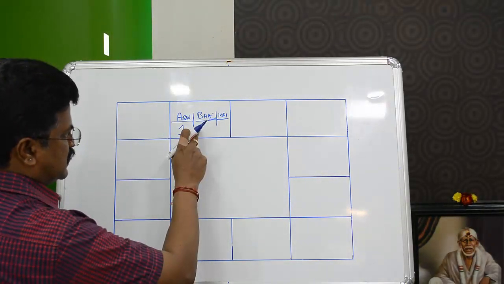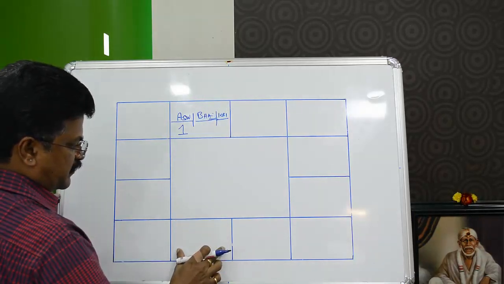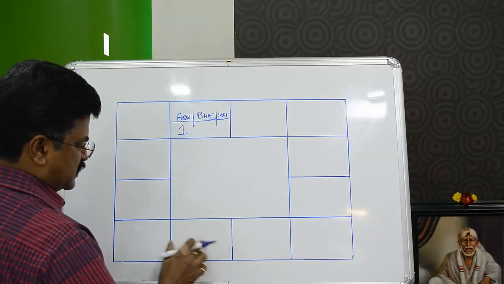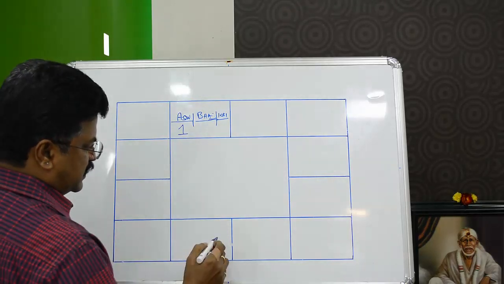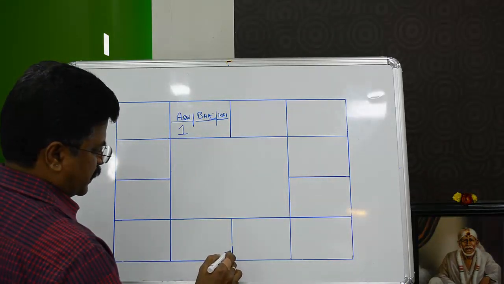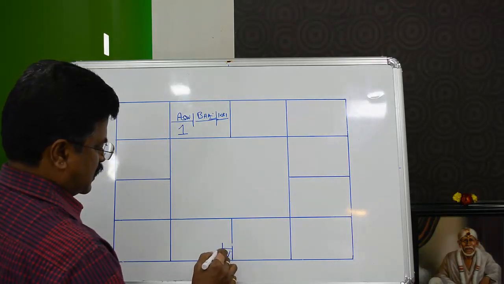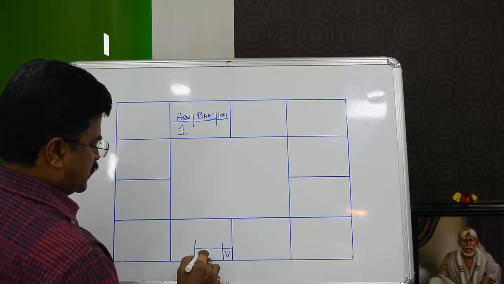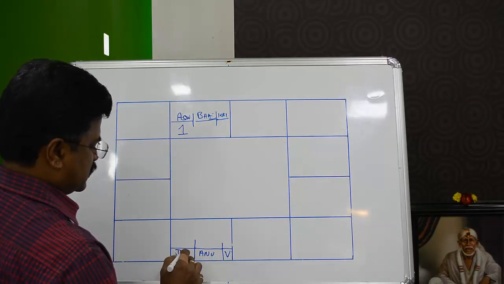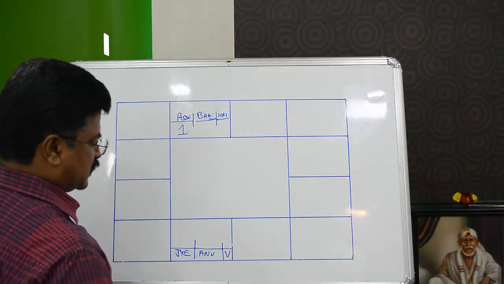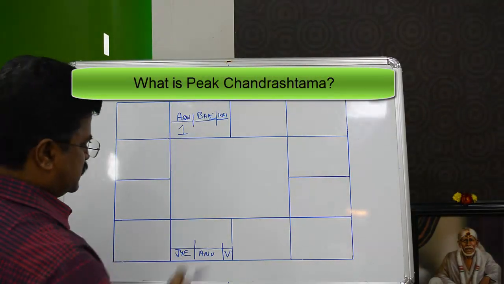So the Chandrashtama for all the 3 stars here will happen when the moon goes through these 3 stars, which are placed in the 8th sign from this, and so you have a little bit of Vishaka, and then Anuradha, and then Jyeshta. This is how the 3 stars occupy the sign, which is the 8th from this.